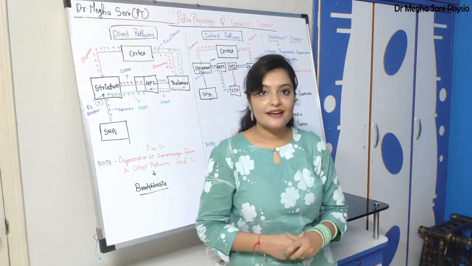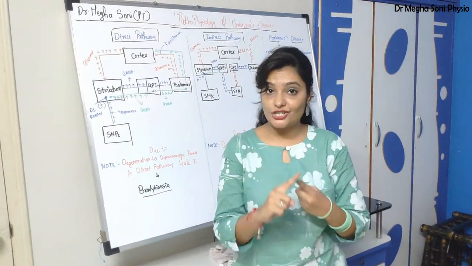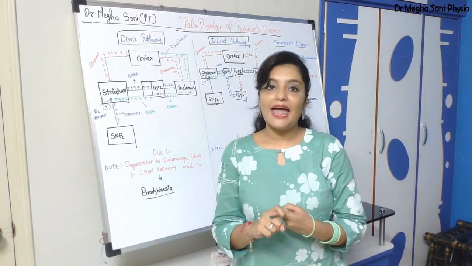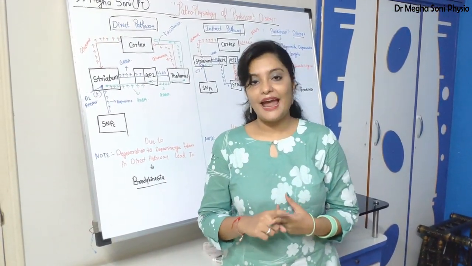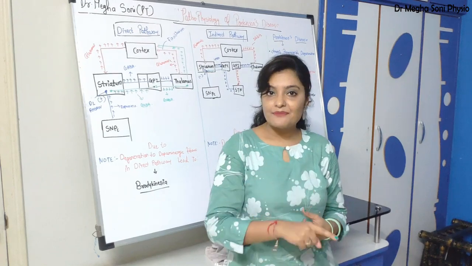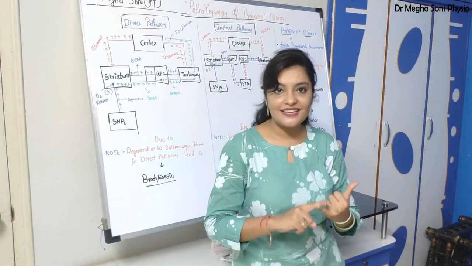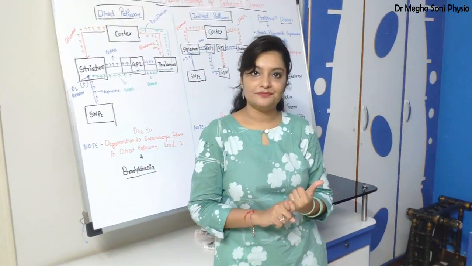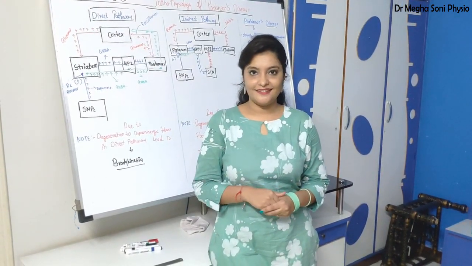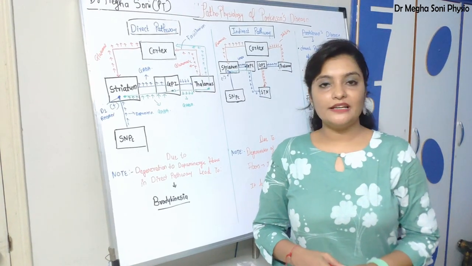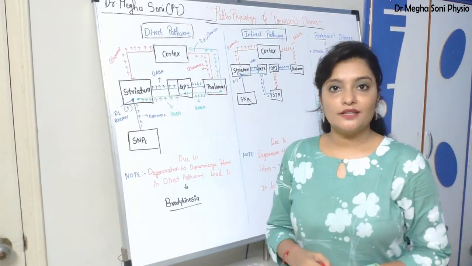So today in my lecture we will learn about the pathophysiology of resting tremor, bradykinesia, and rigidity. Fine. For that you are supposed to know the direct pathway and indirect pathway, because damage to the direct pathway and indirect pathway will lead to rigidity, bradykinesia, and resting tremor. Links of all my previous lectures are in the description box. Check it. Now first I am going to quickly revise the direct pathway, and then I will show you what happens if there is damage to this pathway.